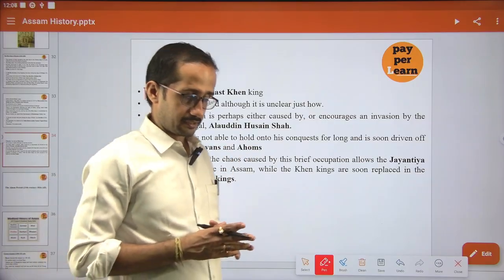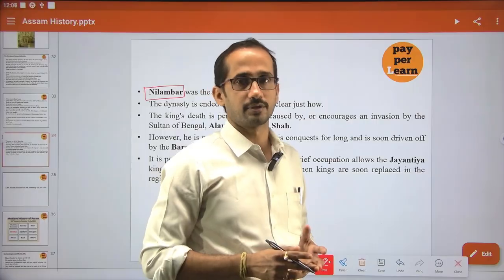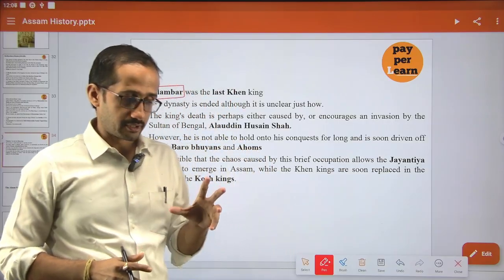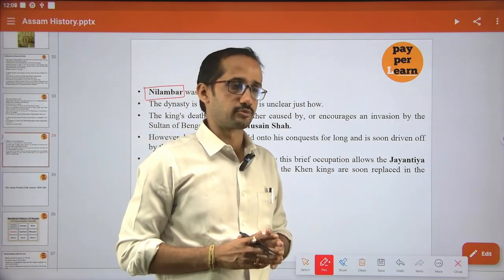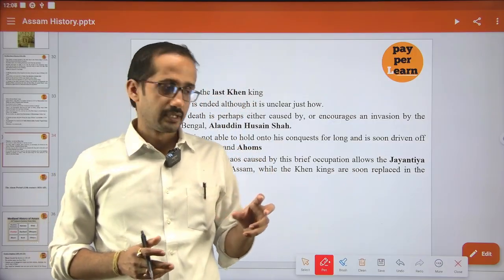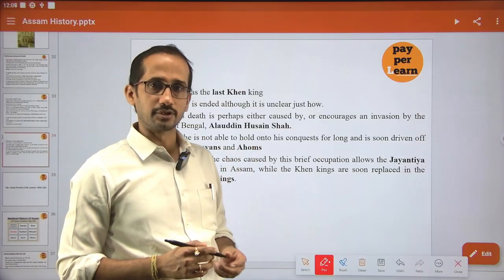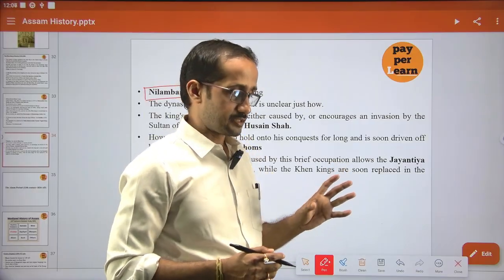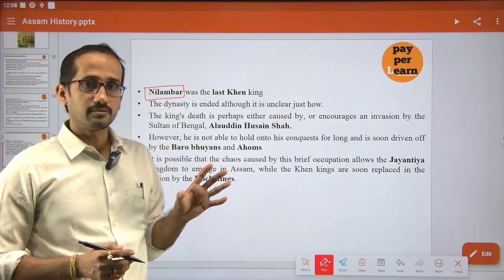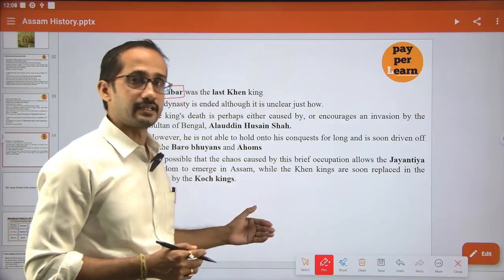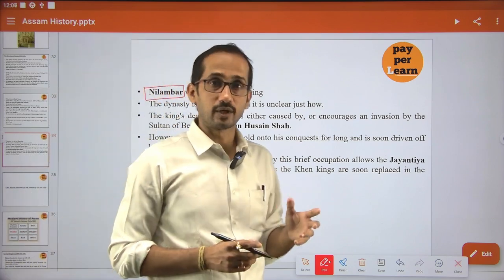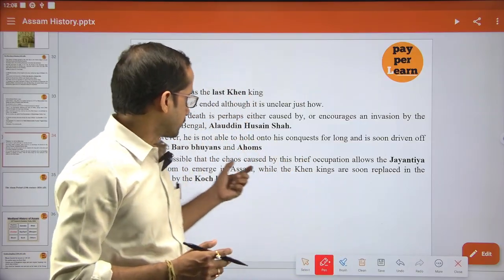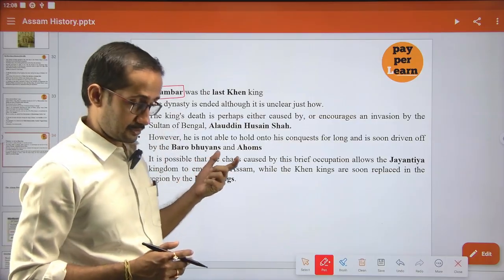If the question comes of who was the founder of this Khen dynasty, it is Prithu. During his time the first Muslim invasion took place to Kamrupa in 1206, carried out by Muhammad bin Bakhtiar Khilji. Prithu was followed by his son Sandhya, and the second invasion was carried out in 1257 during the time of Sandhya, by Tughril Khan.